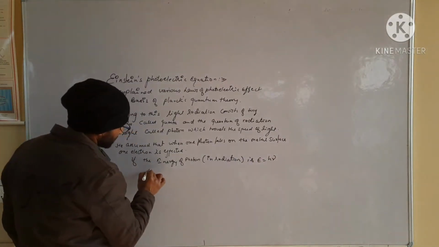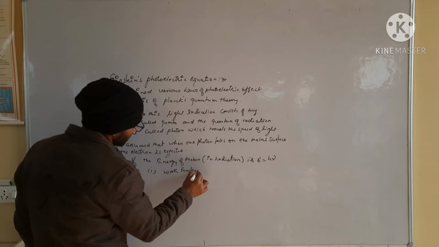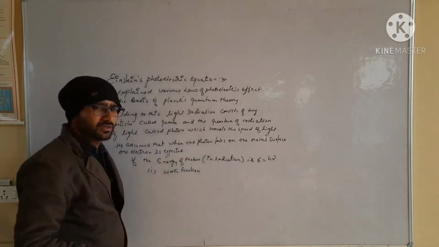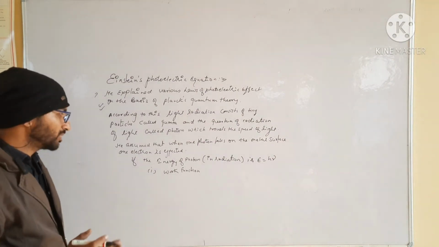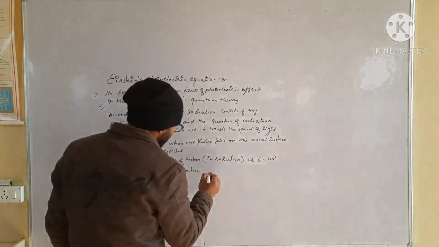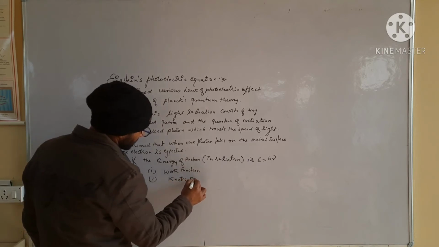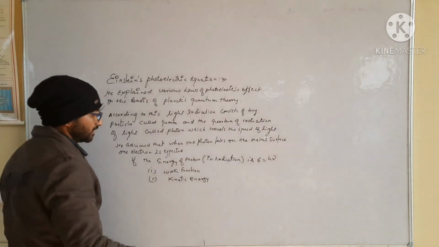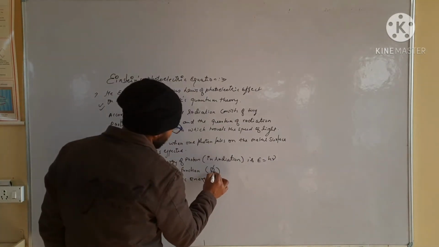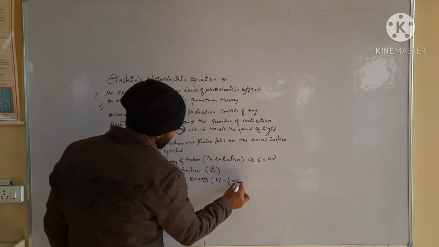First is the work function, meaning the energy to eject or remove the electron from inside the metal to the surface of the metal, and the second is the kinetic energy of the electron by which it moves from plate C to plate A. The work function is denoted by phi naught and the kinetic energy KE is equal to half m v max square.